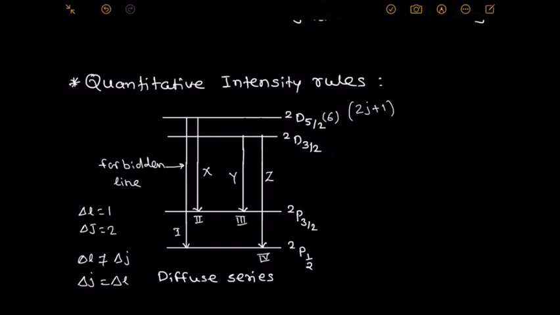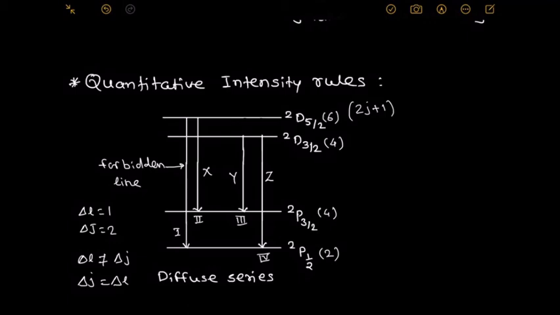Similarly, for the second line, the quantum weight is 4. For the next line, the quantum weight is again 4. For doublet P half, the quantum weight is 2. Hence, the sum of intensities of the spectral lines which come from the common initial level is directly proportional to the quantum weight of that level. That is the first rule.